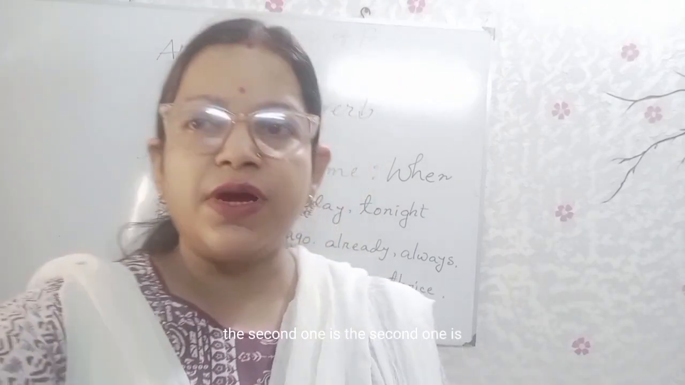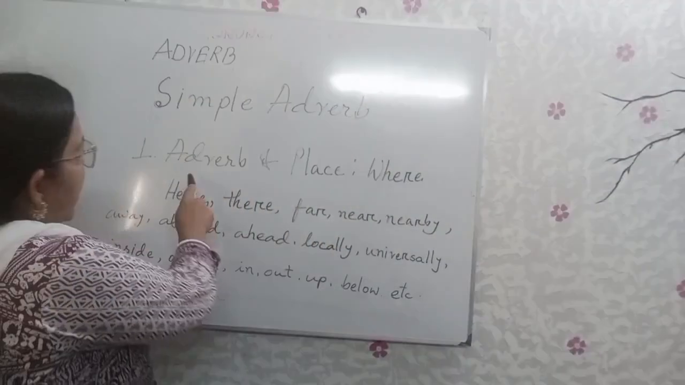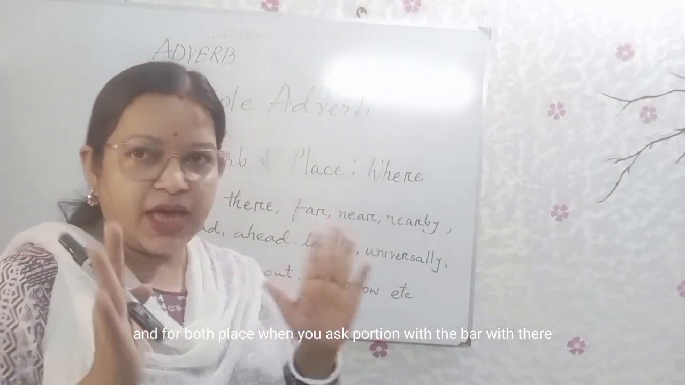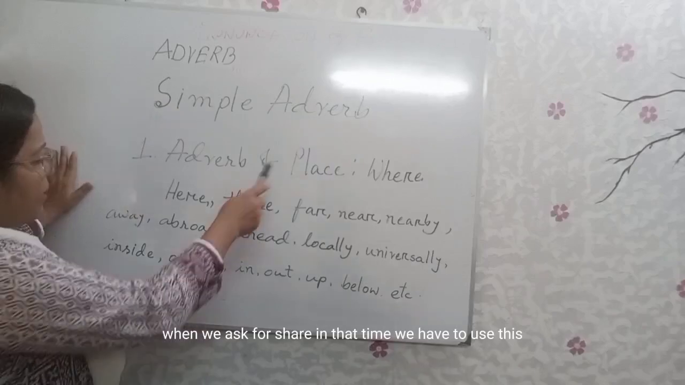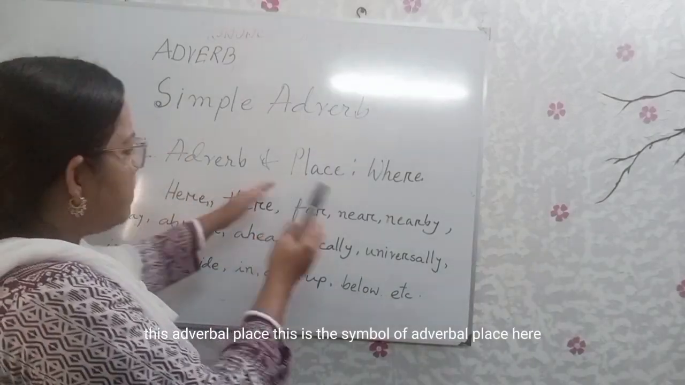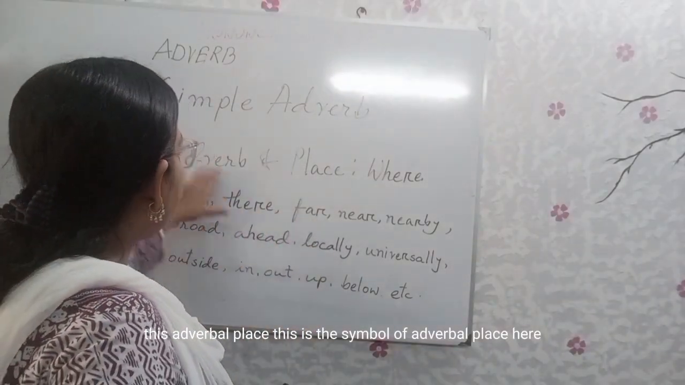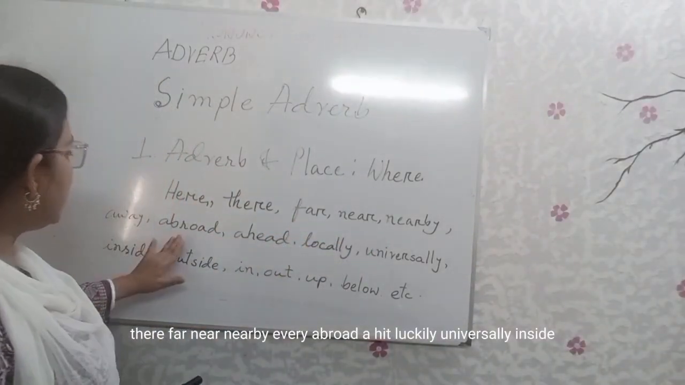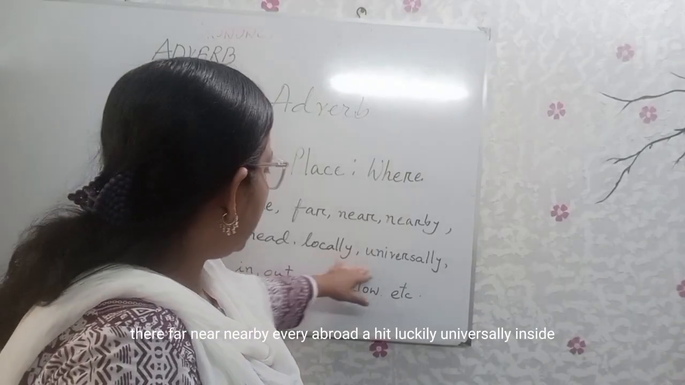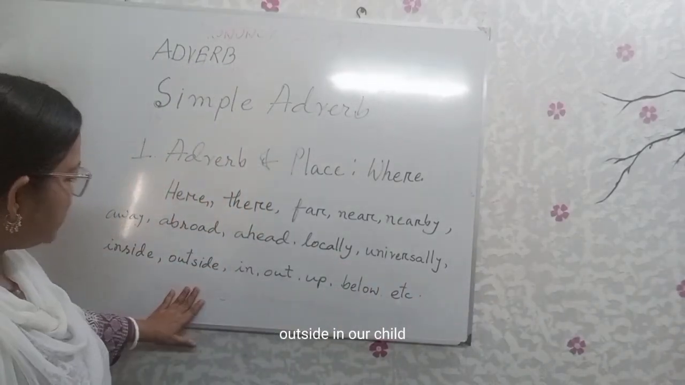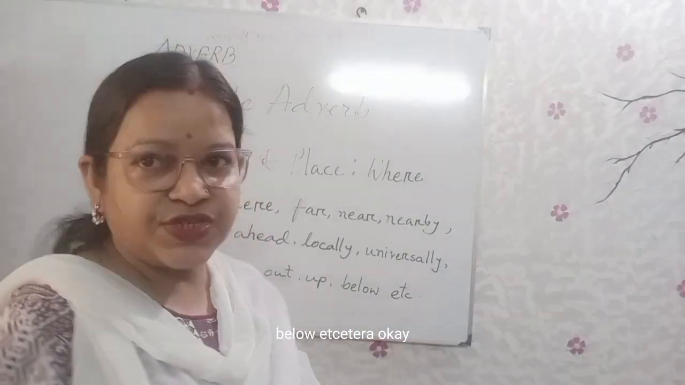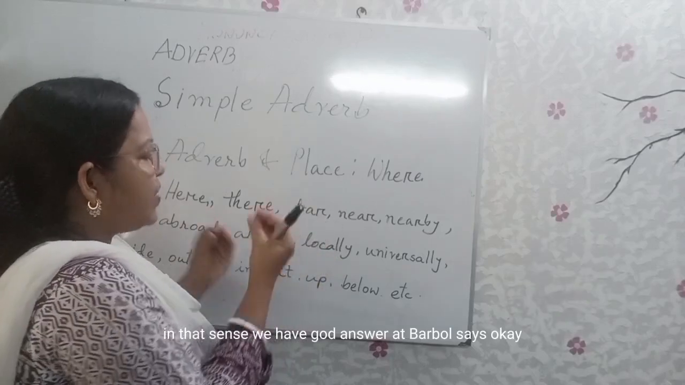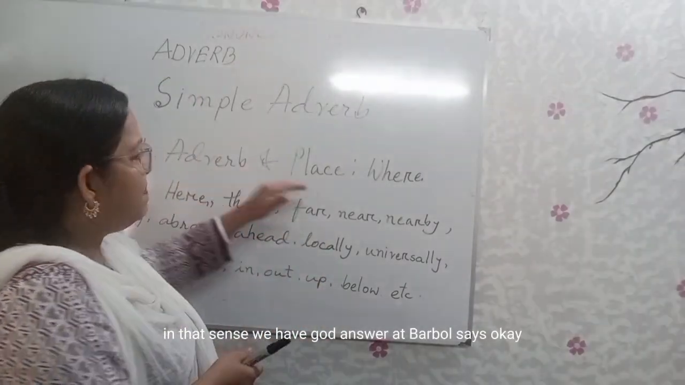The second one is adverb of place. When we ask a question with where, at that time we have to use this adverb of place. Here, there, far, near, nearby, away, abroad, ahead, locally, universally, inside, outside, in, out, up, below, etc. When we ask a question with where, we get the answer with adverb of place.